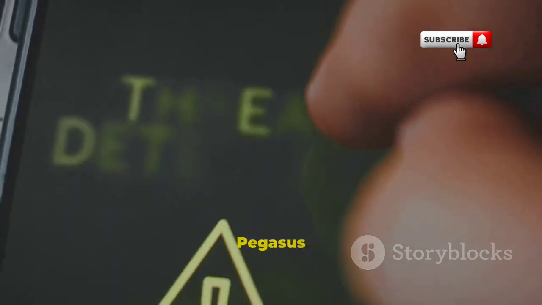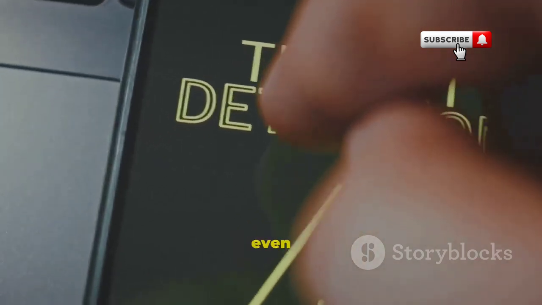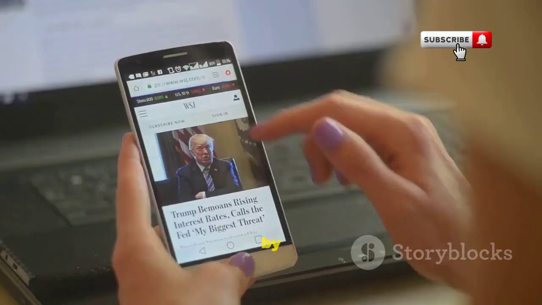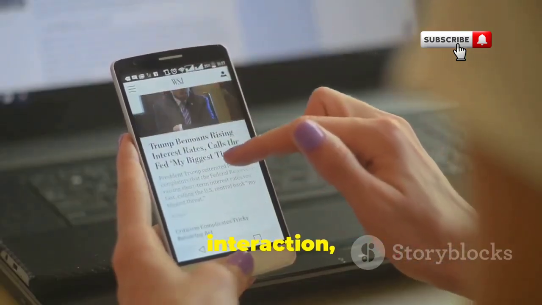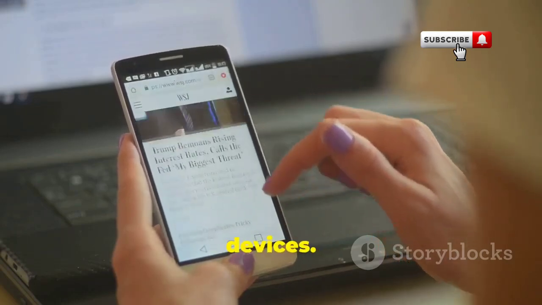More recently, Pegasus spyware exploited zero-day vulnerabilities, highlighting that even Apple's fortress has cracks. This sophisticated spyware, developed by NSO Group, was able to infiltrate iPhones without any user interaction, raising serious concerns about the security of even the most up-to-date devices.